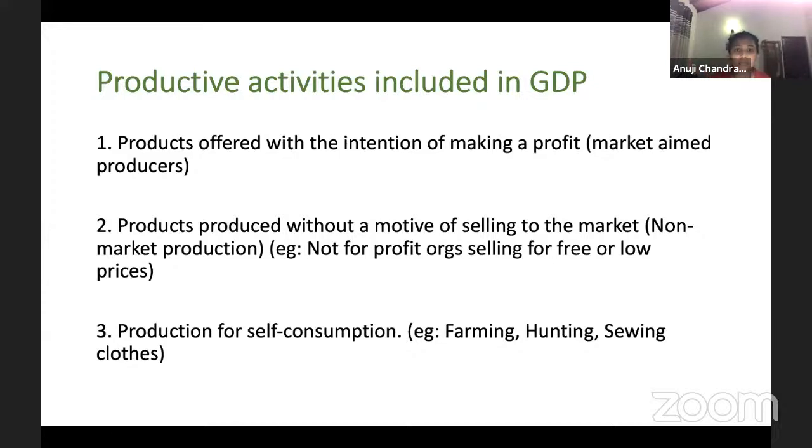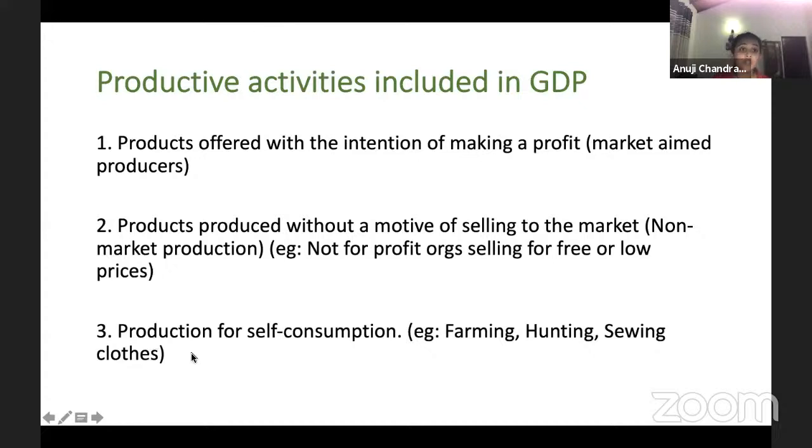For an example, this seminar, okay, it is productive, right? It is definitely productive. You are learning something out of it. And I'm providing a service, but are you all paying something for it? No, this is given for your awareness. We are giving a help, we are doing a service, and we are a not-for-profit organization, that is Rotary Club of University of Colombo, Faculty of Management and Finance. Okay, so these are also included in GDP.